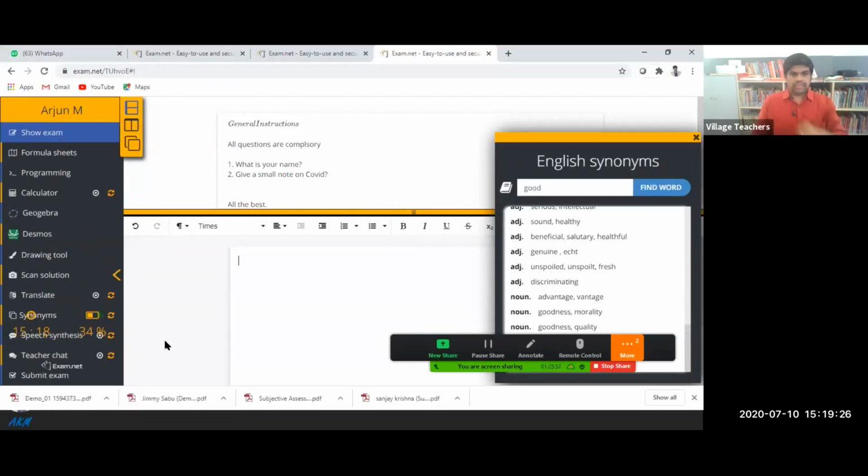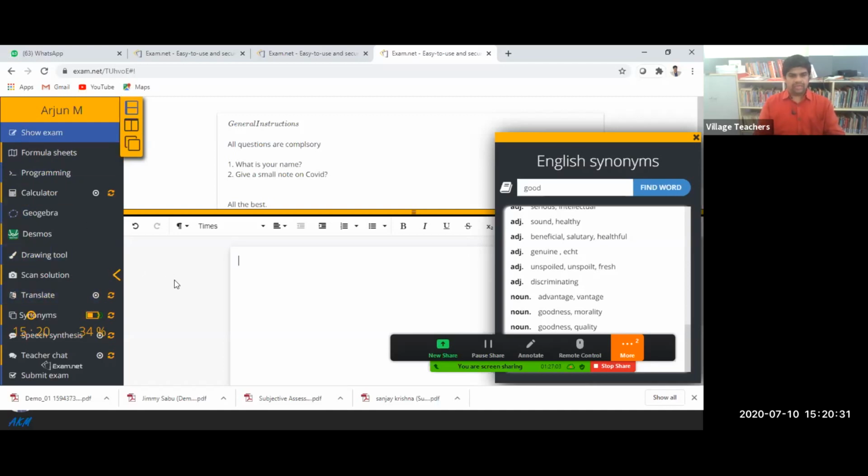Sir, scan solution, multiple scans possible? Yes, possible, sir. These are the options, but please ensure that you are not supposed to enable all the options together, because the students will be confused. So that's why I disabled all the options initially. If required only, we can enable the formulas, programming, calculator and all.